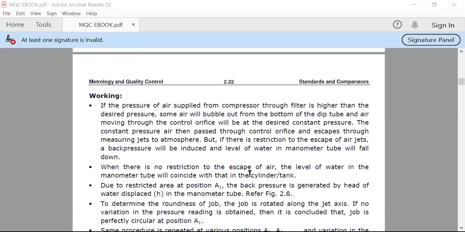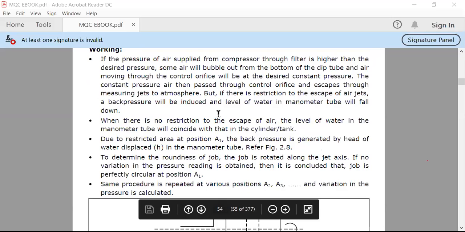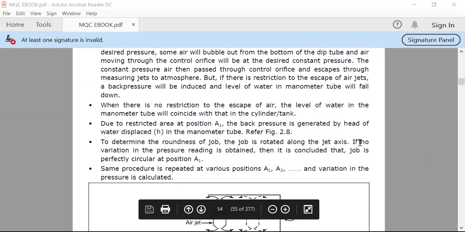If no variation in the pressure reading is obtained, then it is concluded that the job is perfectly circular at position A1. The same procedure is repeated at various positions A2, A3, and the variation in the pressure is calculated.